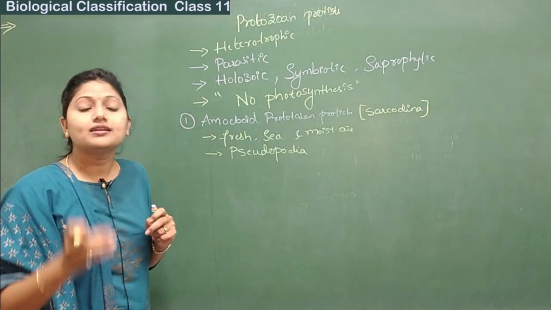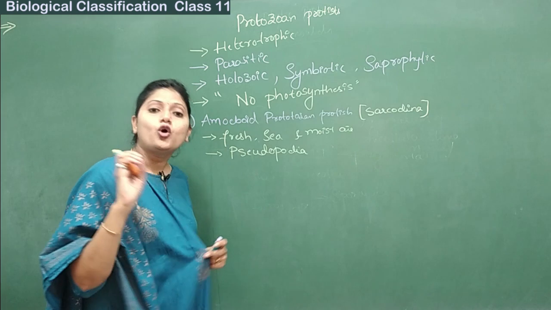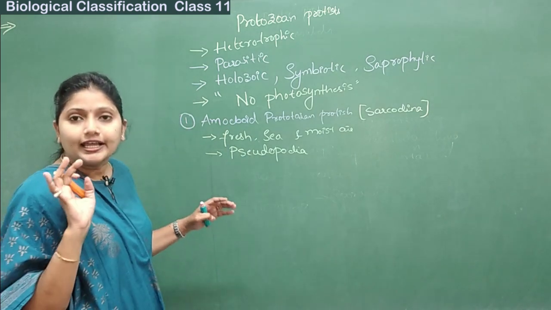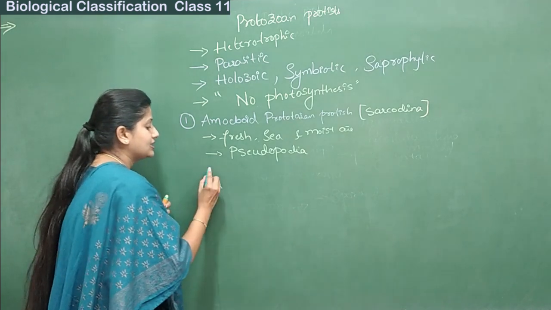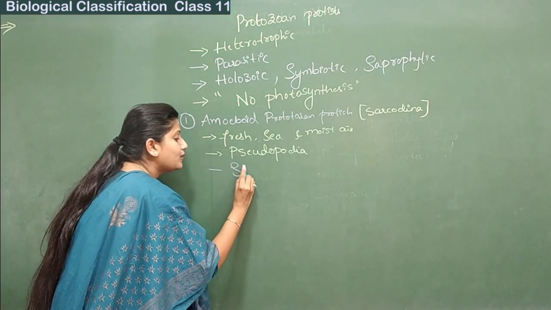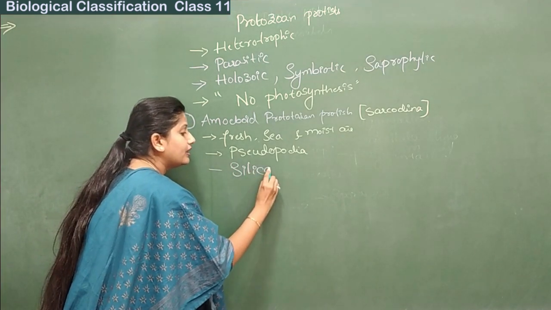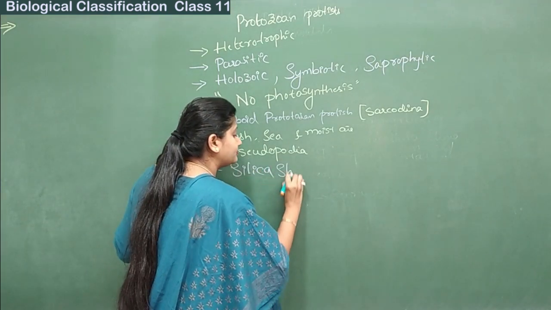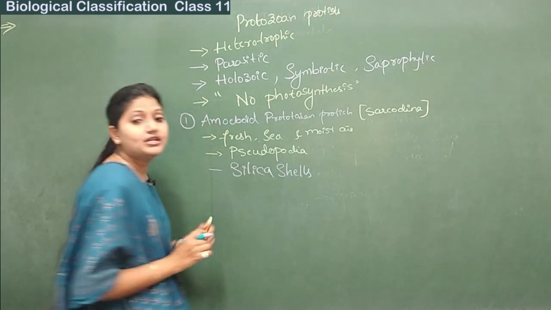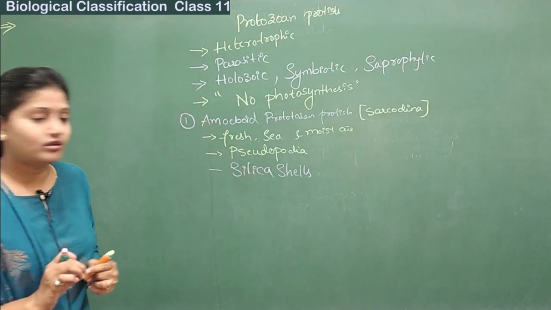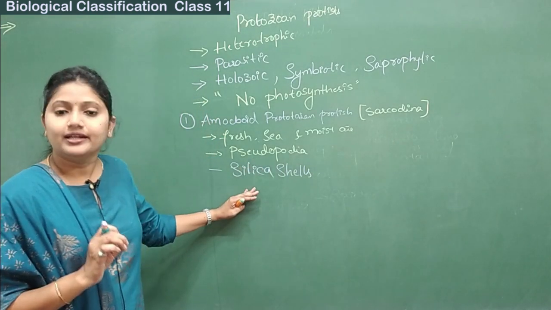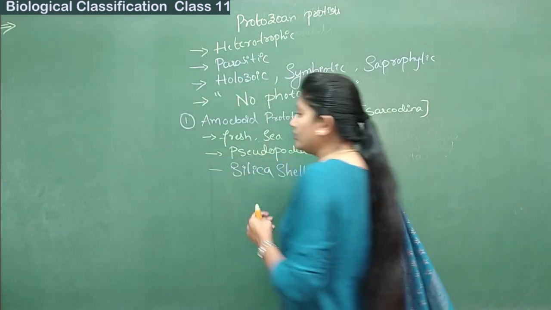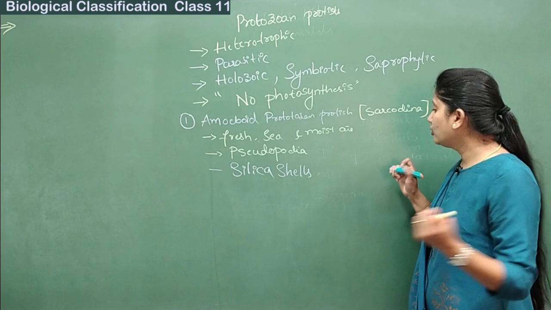Sarcodina are the organisms which have pseudopodia as their locomotive organs. Fine. And then they have silica shells on them. And as I said, the best example is the amoeba itself. So how does the pseudopodia look like?